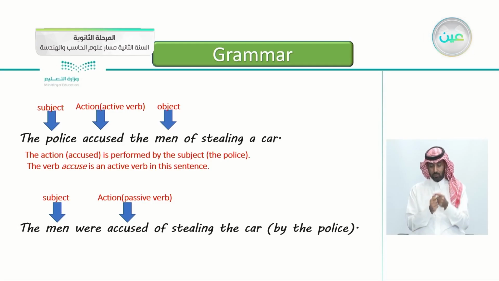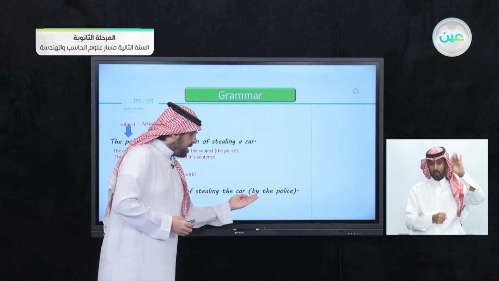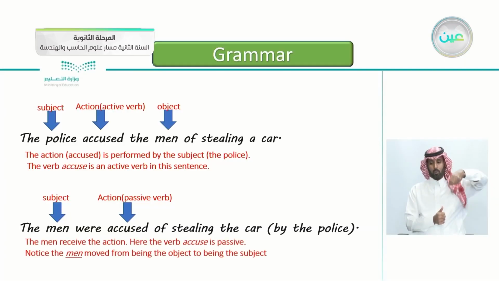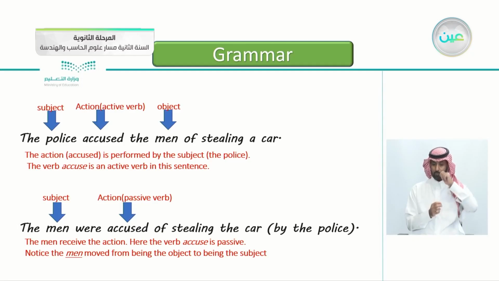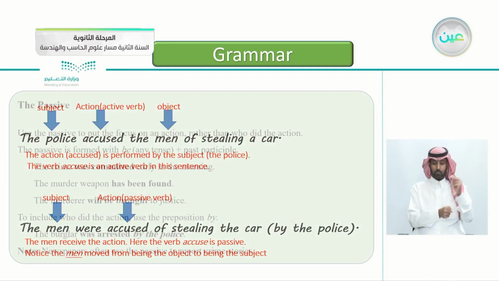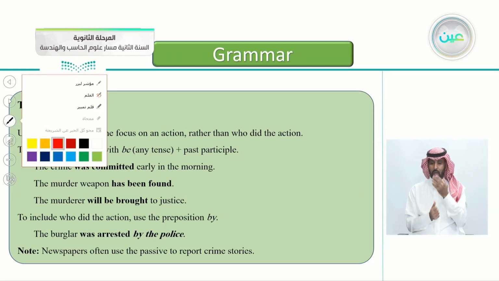If you want to add the doer of the action, you say by the police. It's up to you. So the men here receive the action. Here the verb accuse is passive. This is the passive form of the sentence. Notice here the men moved from being the object to being the subject, acting as a subject actually. So this is the passive.